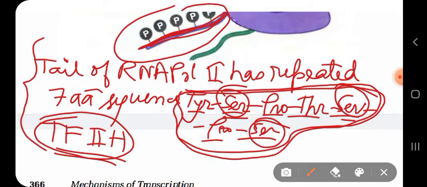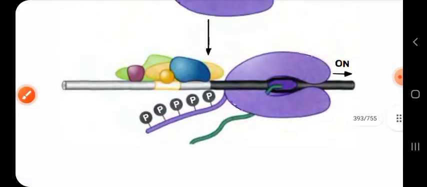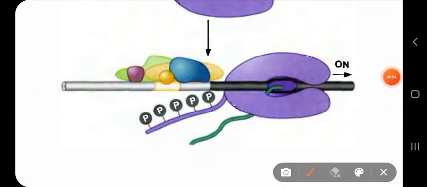This tail is also required for the post-transcriptional modification, like addition of the 5 prime cap, then the polyadenylation that occurs on the 3 prime end of the RNA, then the splicing process. It all depends on the phosphorylation state of the tail.